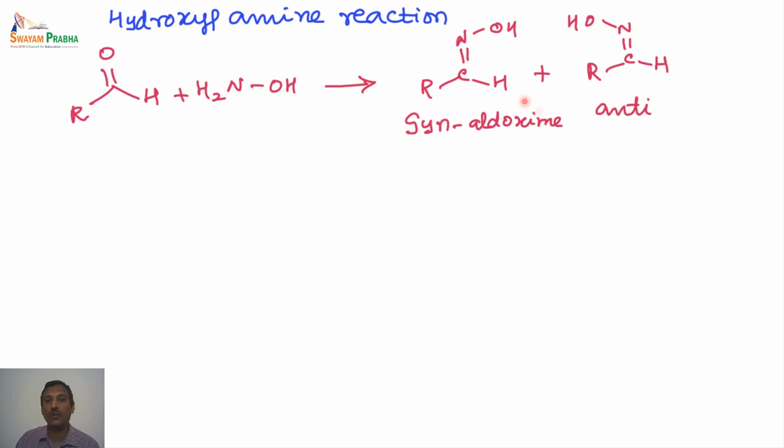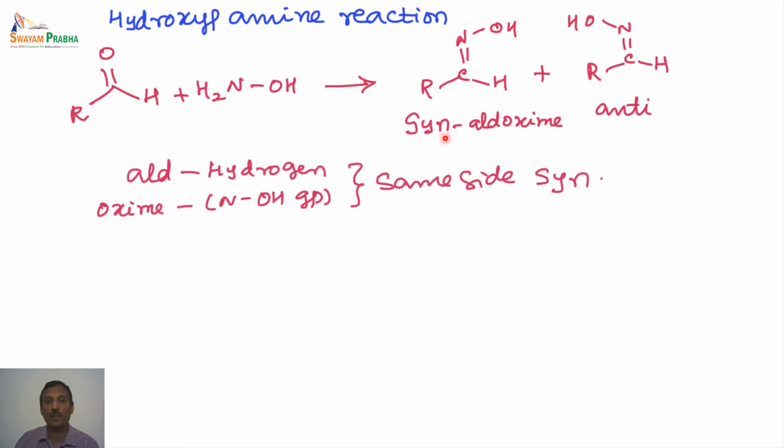Then why do we call this compound a syn aldoxime and not anti-aldoxime? So this confusion you will get. The reason why this is called syn aldoxime is very simple. Here we are naming this compound as aldoxime. So the aldehyde has a proton, so there is a hydrogen here. So this hydrogen and the oxime, the oxime has the hydroxyl unit. So this hydrogen and the hydroxyl unit, if they are on the same side, then this compound is actually named as syn aldoxime.